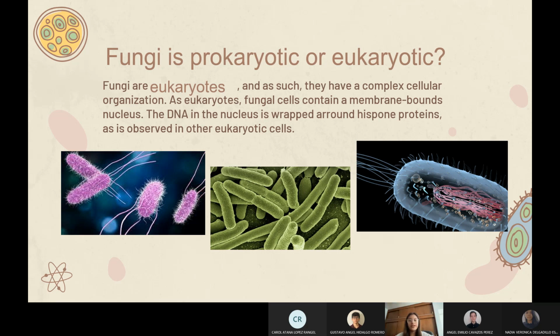Is fungi prokaryotic or eukaryotic? Fungi are eukaryotic, and as such, they have a complex cellular organization. As eukaryotic cells, fungi cells contain a membrane-bound nucleus, and the DNA in the nucleus is wrapped around histone proteins, as is observed in other eukaryotic cells.